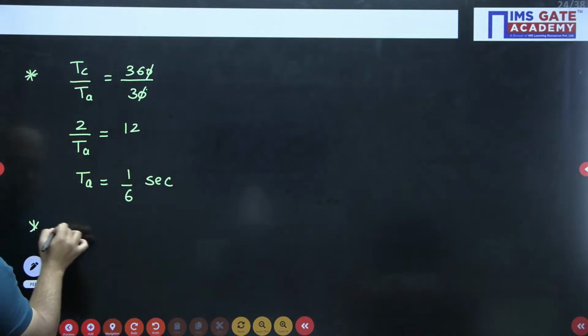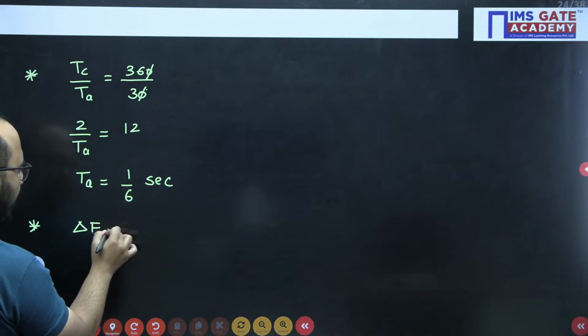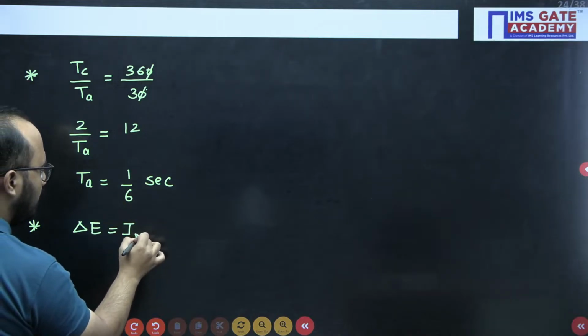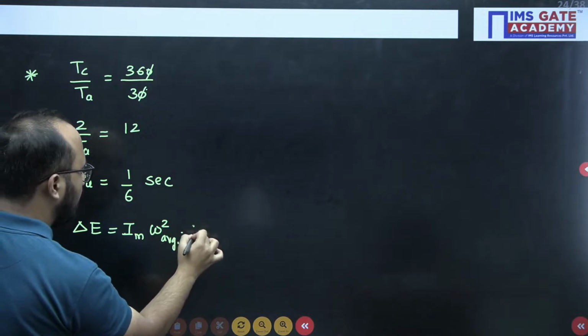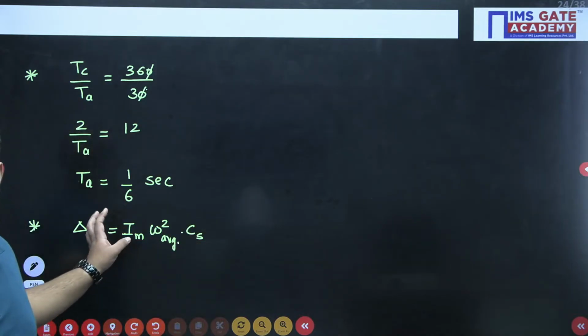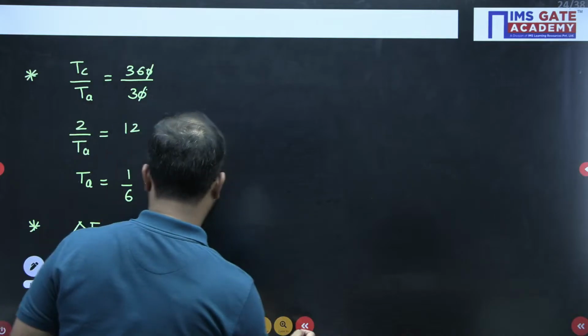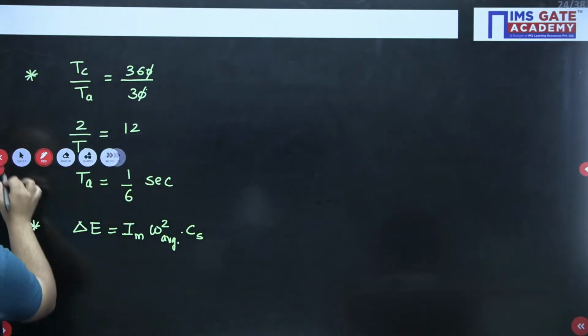Now, in order to calculate mass moment of inertia, I need to calculate what? Delta E. How will you get delta E? What is the formula here?